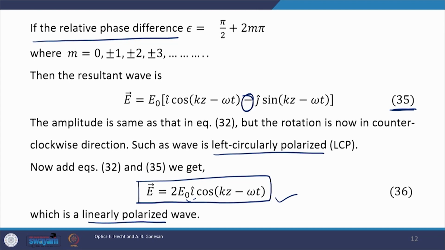A more generalized statement is, using two orthogonally polarized light, we can generate any type of polarization, or alternatively any type of polarization can be expressed in the form of orthogonally polarized light. Okay. X polarized and Y polarized light are orthogonal, left circularly polarized and right circularly polarized light are orthogonal. So, using these two pairs, we can generate any kind of polarization.